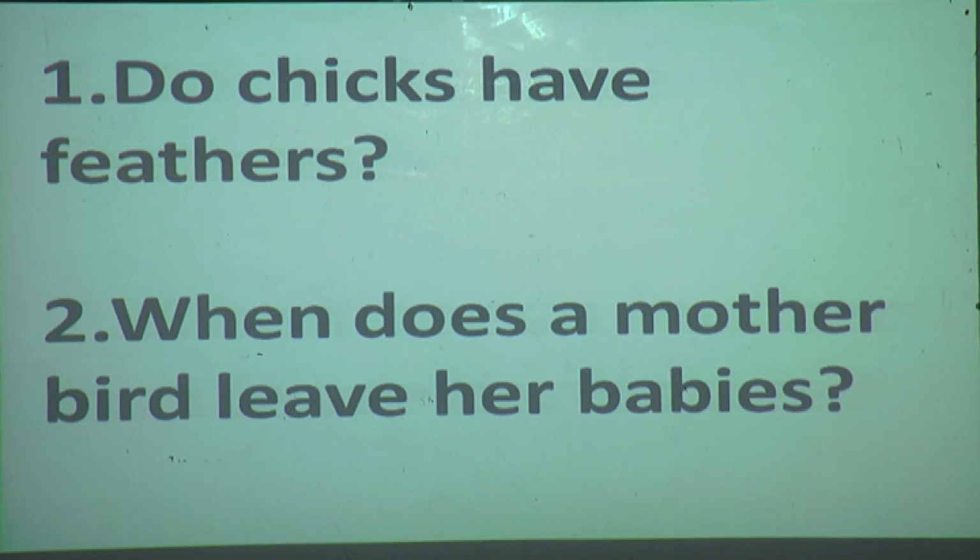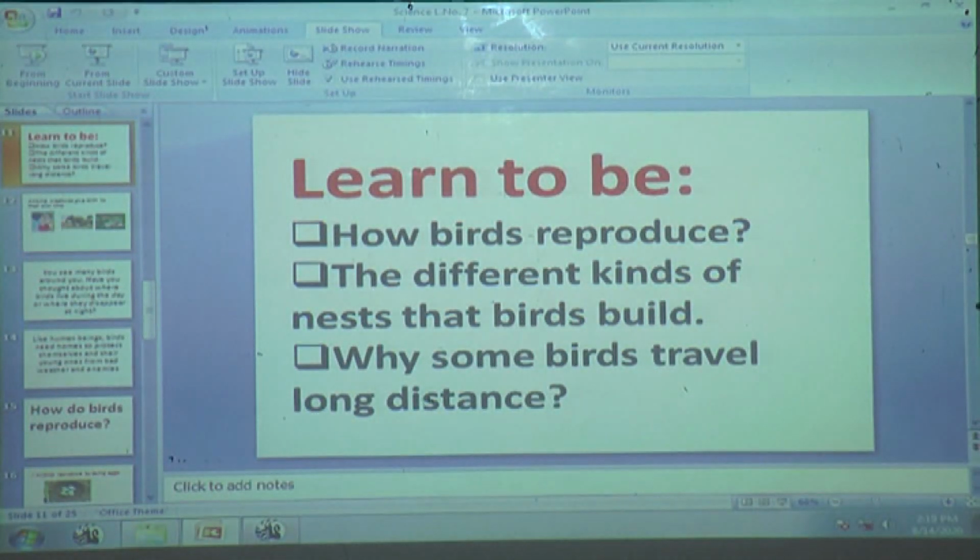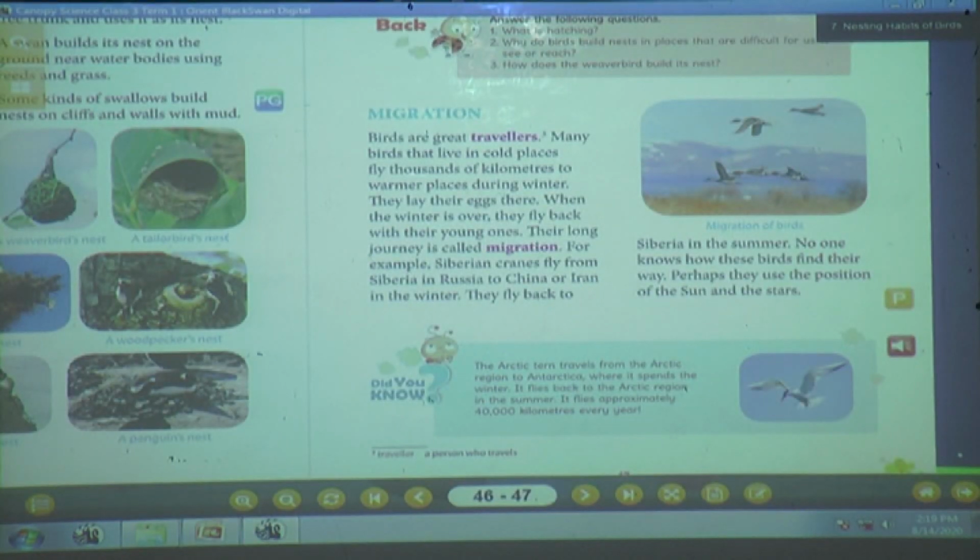Now tell me the answer. Do chicks have feathers, students? Yes. Some they do have, some they do not have. Yes or no? Yes. When does a mother bird leave her babies? Tell me. Yes. Until the chicks can look after themselves and learn to fly. So till that time they will not leave their babies. Isn't it? Clear till here? Yes. Now I will show you one small video of hatching the bird.